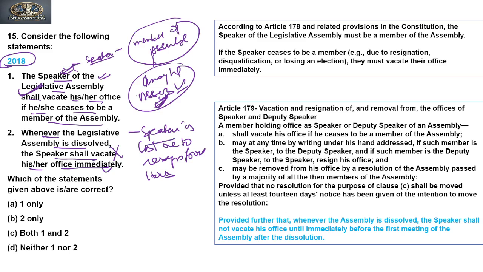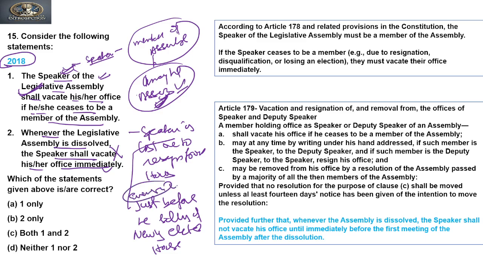He resigns just before the sitting of the newly elected House, one day before or the evening just before the newly elected House commences sitting from the next day.